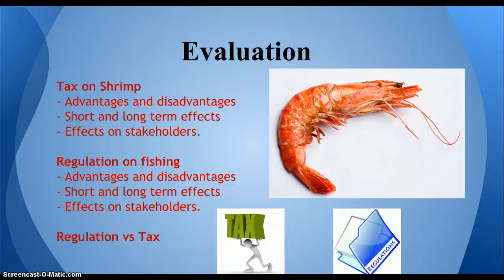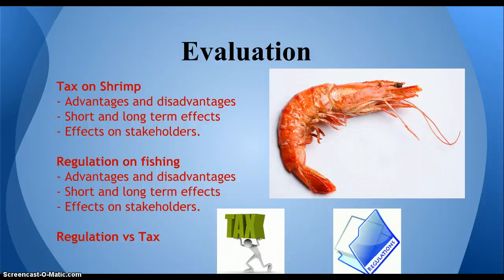When evaluating the two options, one can first look at the advantages and disadvantages of the tax on shrimp. Because the demand drops due to the increase in price from the tax, the amount of shrimp produced will decrease, and although it therefore allows the population of shrimp to increase, total welfare decreases and the market size will decrease.